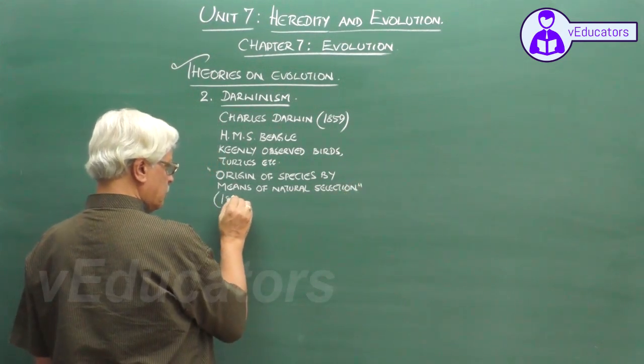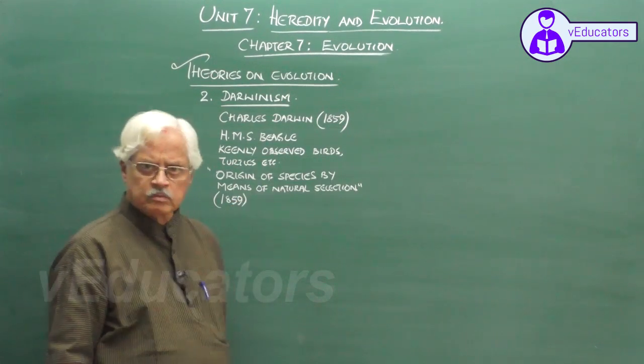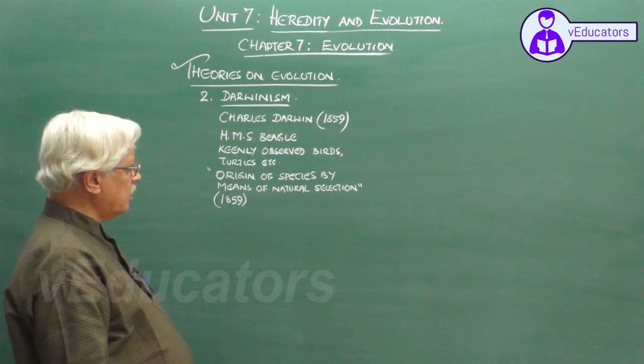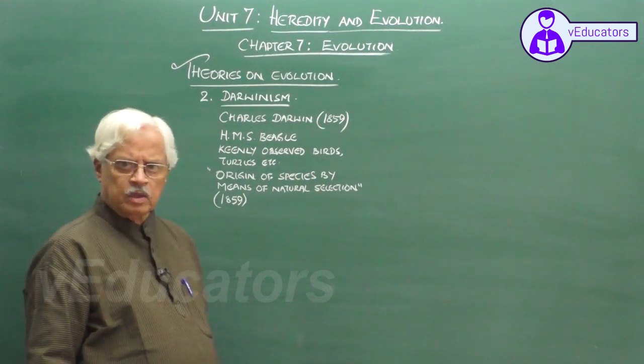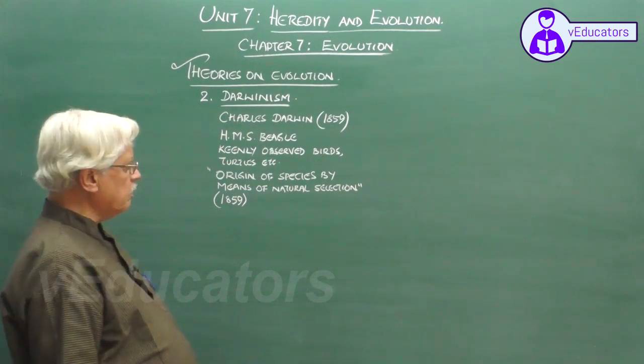This book was published in the year 1859, and even today it is regarded as one of the best books authored by a biologist.